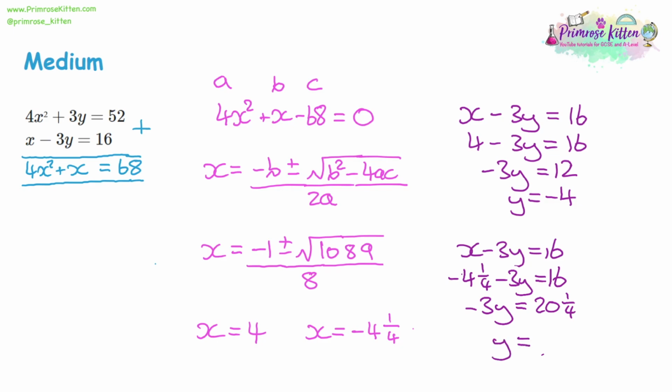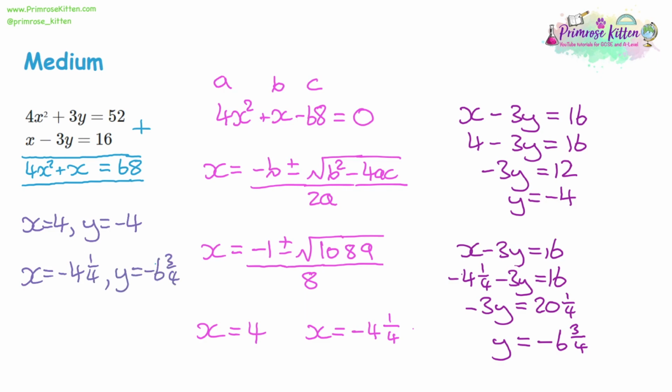Now I'm going to use a calculator for this one. So 20.25 divided by -3 is going to give us -6.75 or -6 3/4. You can write it as a fraction or a decimal is fine. And as usual, for our final step, write down the final answers nice and clearly. So when x was equal to 4, that gave us y is equal to -4. And when x was equal to -4 1/4, that gave us that y was equal to -6 3/4.